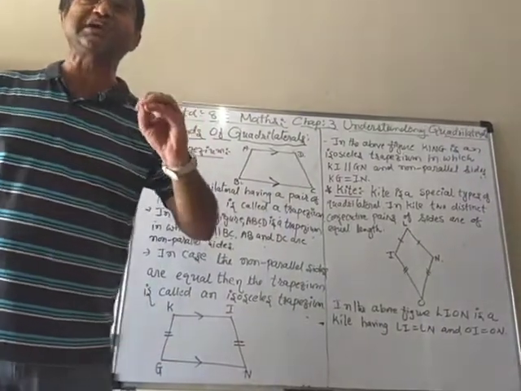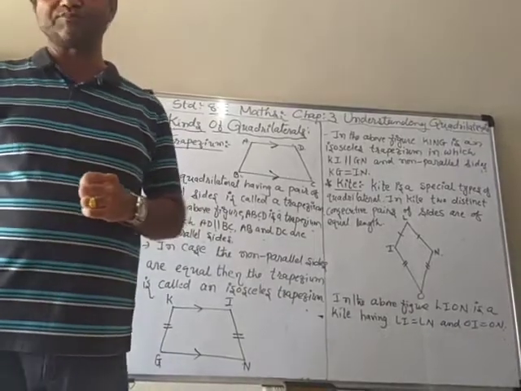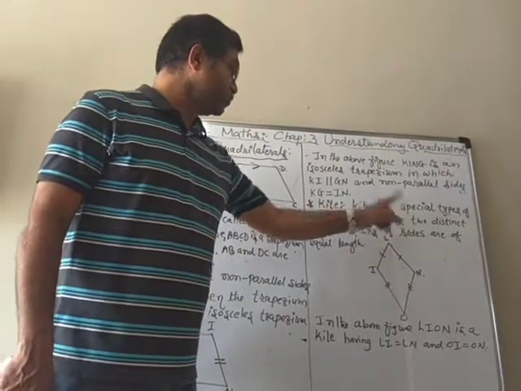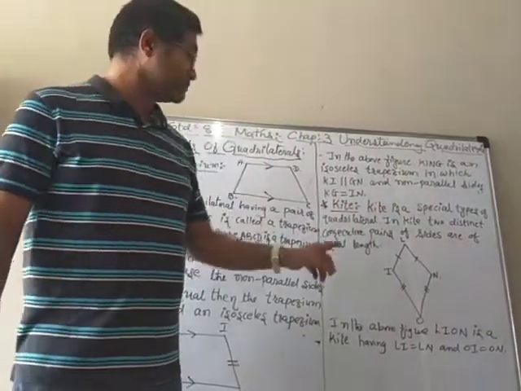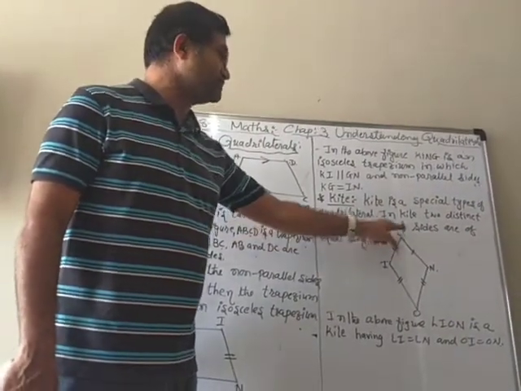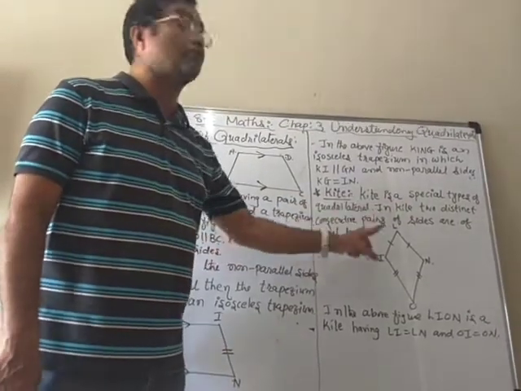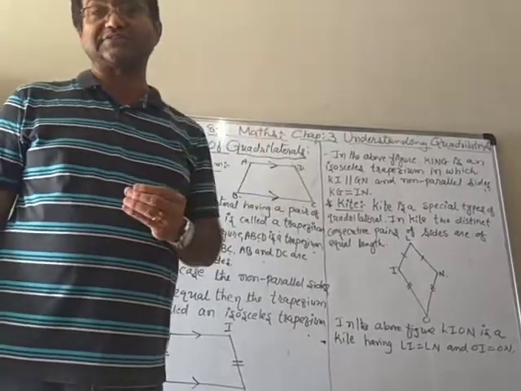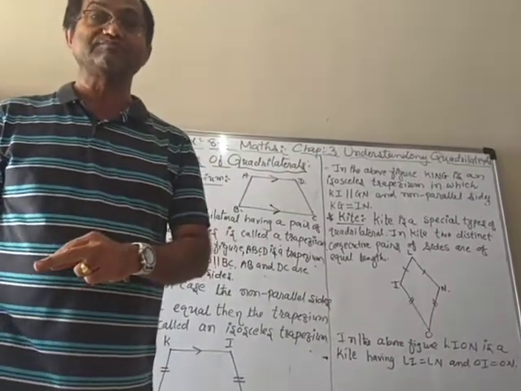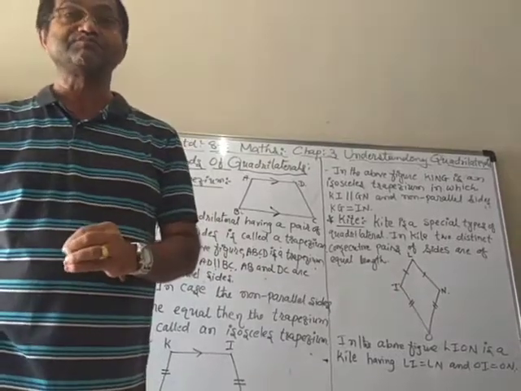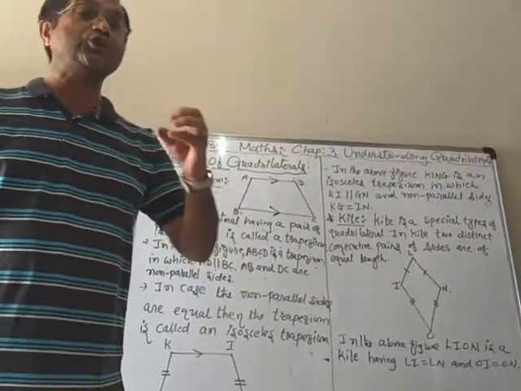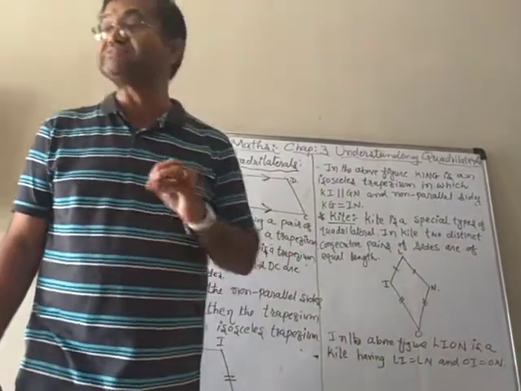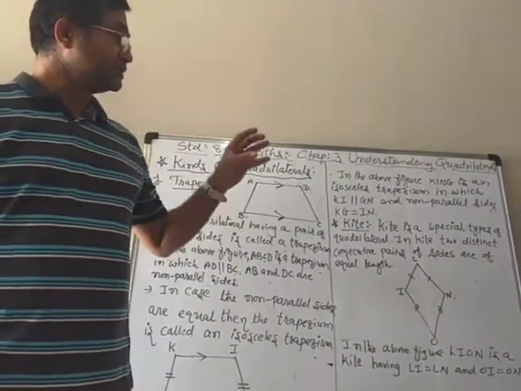A kite is a special type of quadrilateral in which two distinct, meaning different, consecutive pairs of sides are of equal length. It means we have to check two pairs, but they should be separate, meaning it should not be repeated. So if that type of consecutive pairs of sides are of equal length, then we can say that this quadrilateral is a kite.